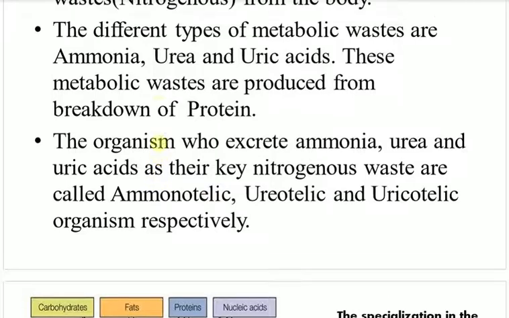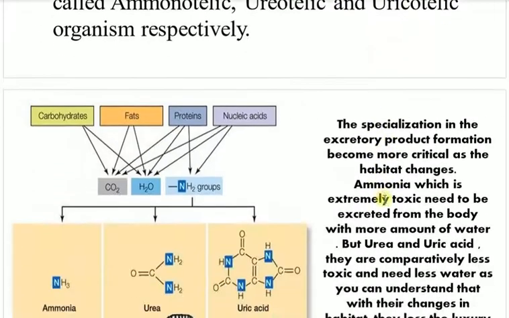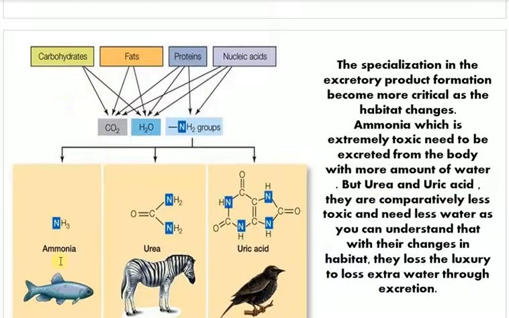There are several organisms. The organisms which secrete ammonia, urea and uric acid as their key nitrogenous wastes are called ammonotelic, ureotelic and uricotelic organisms respectively. So let's get into this particular diagram. Here you can see this is a fish, this is a zebra and this is a bird.